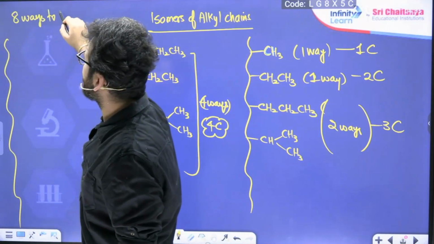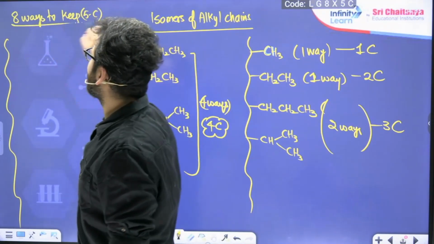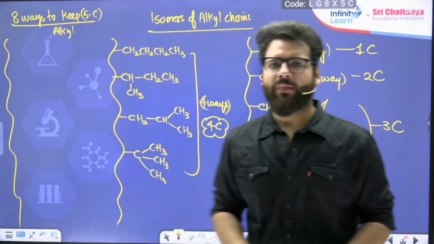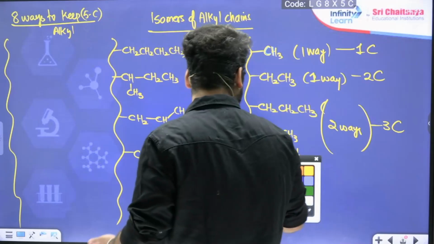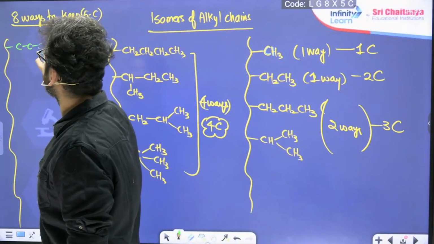8 ways to keep a 5 carbon alkyl. A 5 carbon alkyl can be kept in 8 ways. If you want, I can just show you what the 8 ways are. One is just a pentyl.